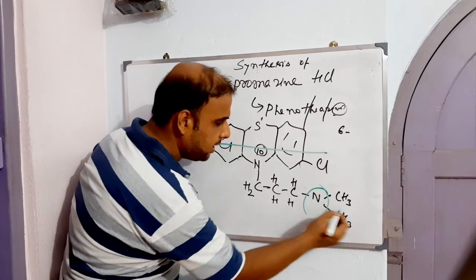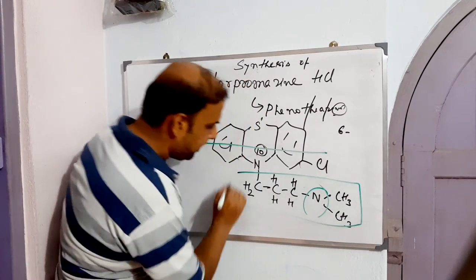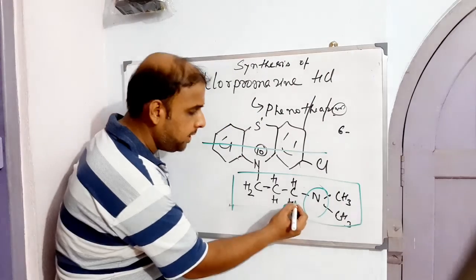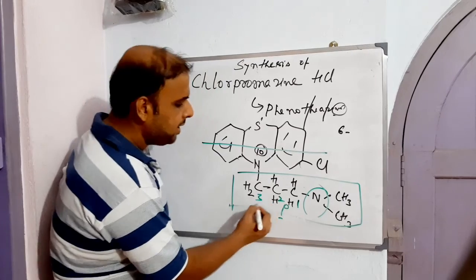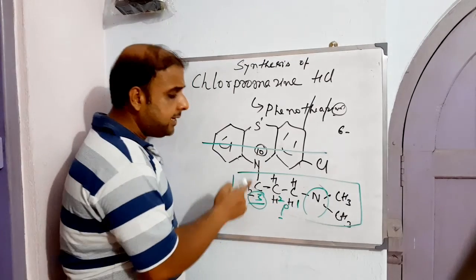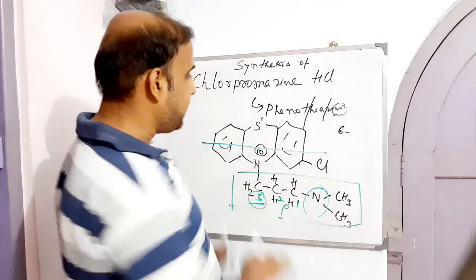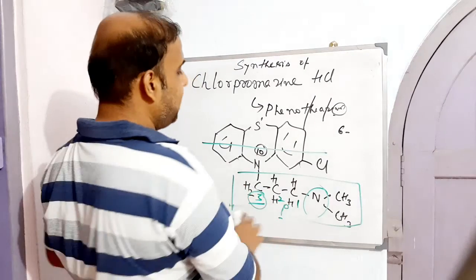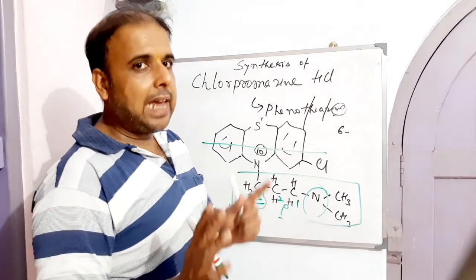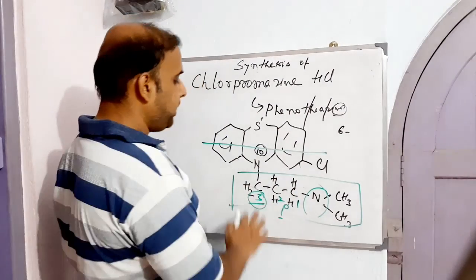As we have considered this as the parent, we should start the numbering from here: 1, 2 and 3. The third position is connected to the N10 of phenothiazine. As a whole this is phenothiazine, so this is phenothiazine-10-yl.